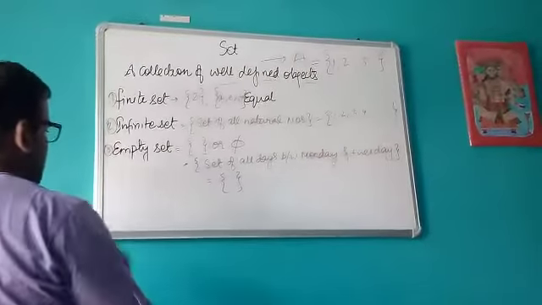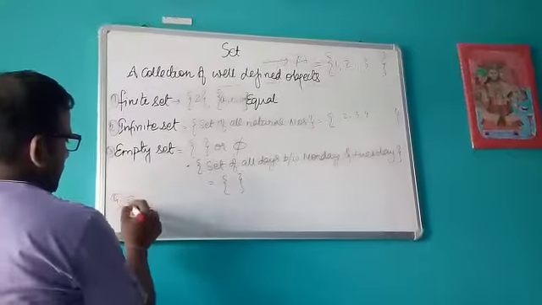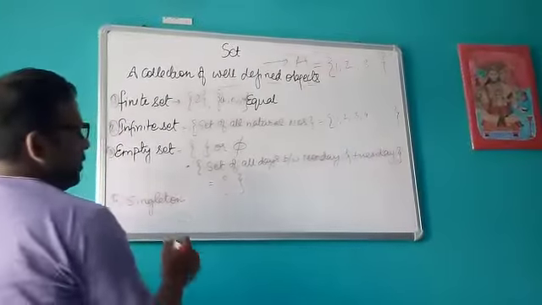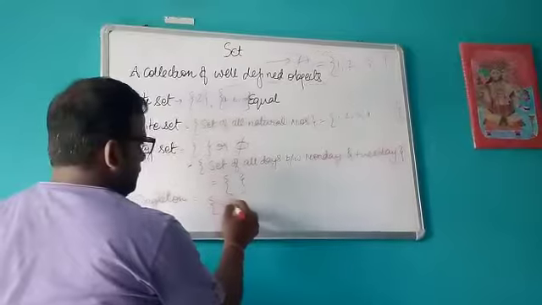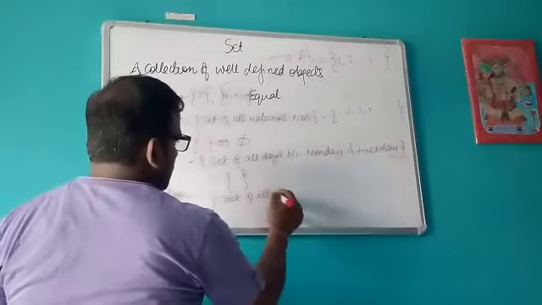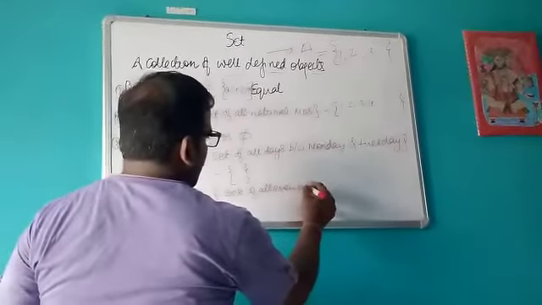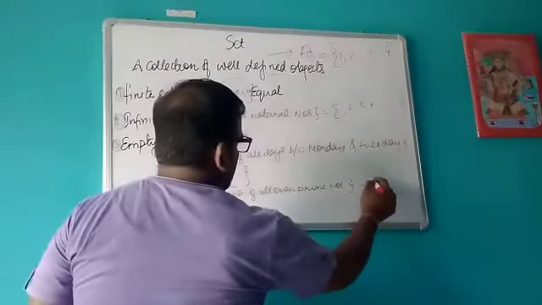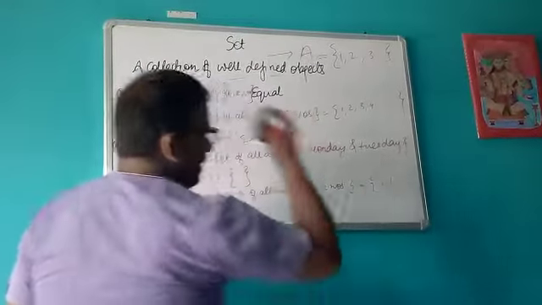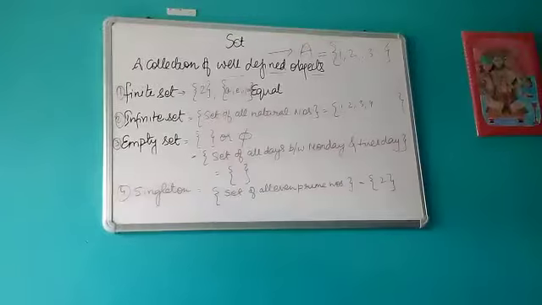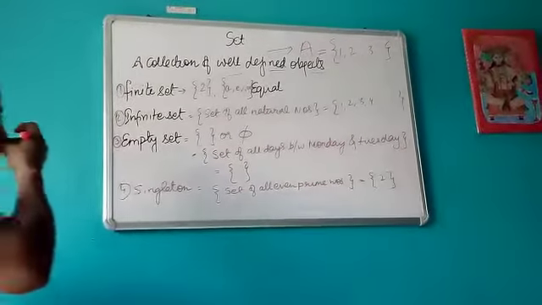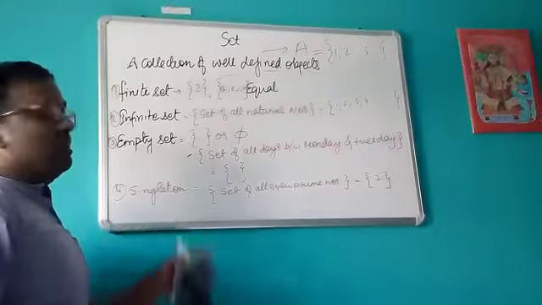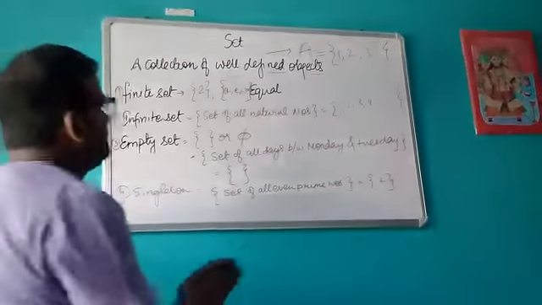Next is the singleton set. As the name suggests, a singleton set means the number of elements in the set is equal to 1. For example, if I write set of all even prime numbers, we all know there is only one even number which is prime, that is 2. That means this set contains only one element. So all the sets that contain only one element are known as singleton sets.